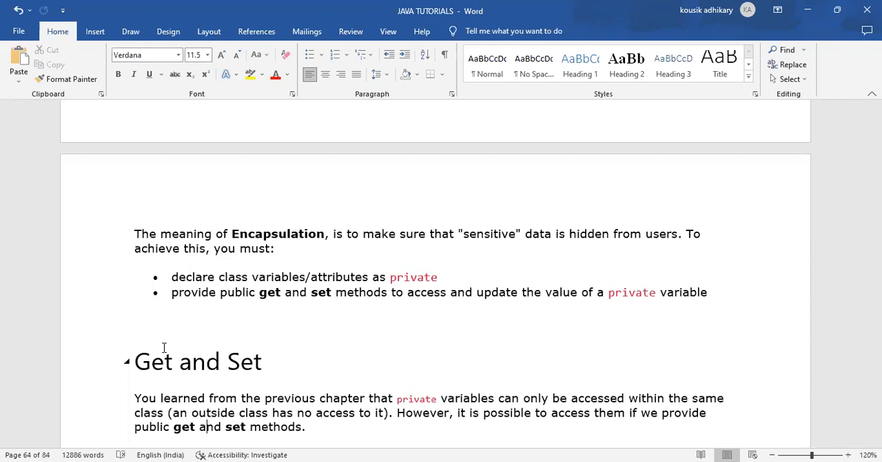So for doing encapsulation, in the previous examples we declared a variable or attribute as public, so everyone can access and see that variable. But when we do encapsulation, when we declare a class variable, instead of public we will declare it as private. And that private variable we can change and update by using get and set methods.